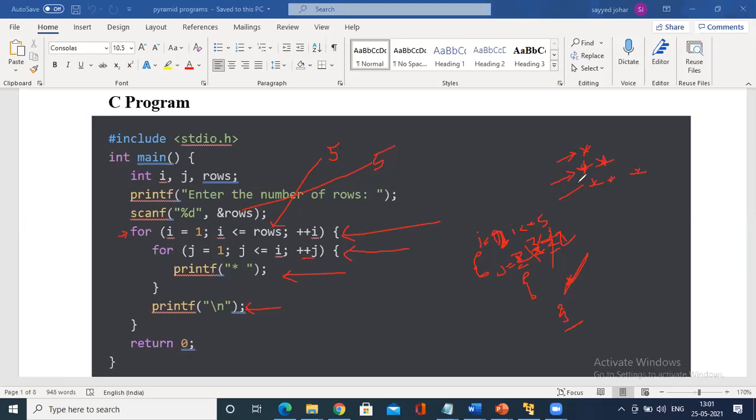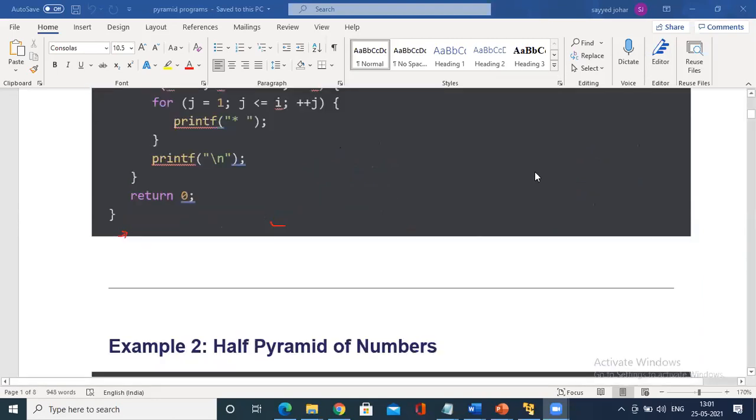So by that time the cursor will come over here like this. I just explained this because I don't know how many people I will forward this document to. Those who are really interested in pyramid programs, you could go ahead with these, because it is a very good program to understand. If you could sit and do the tracing once, you will find it easy.